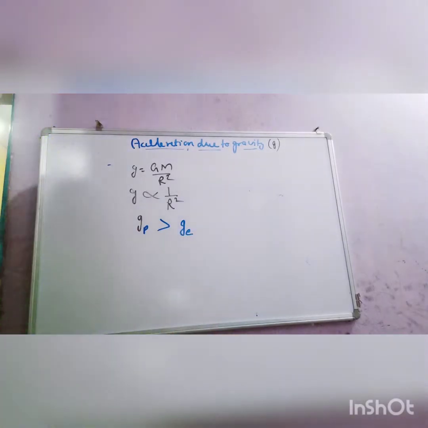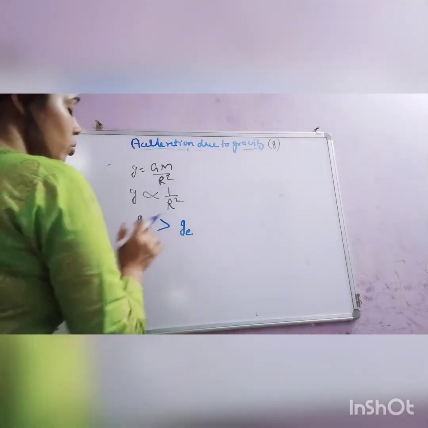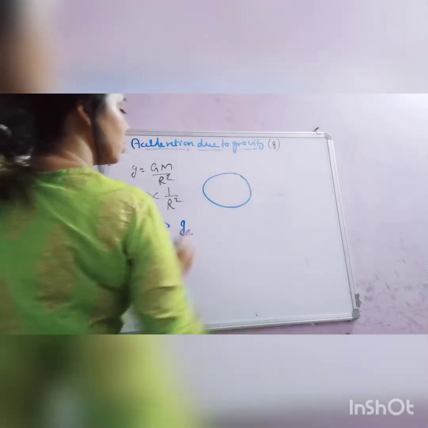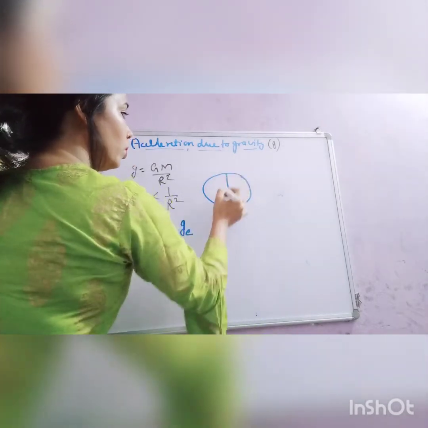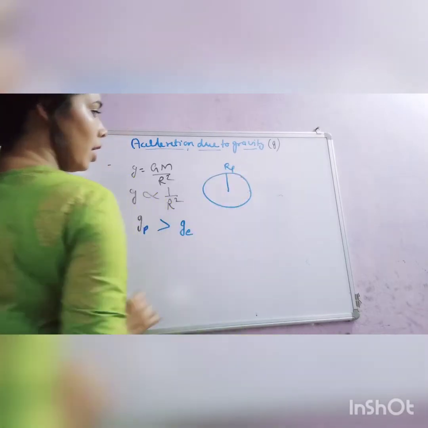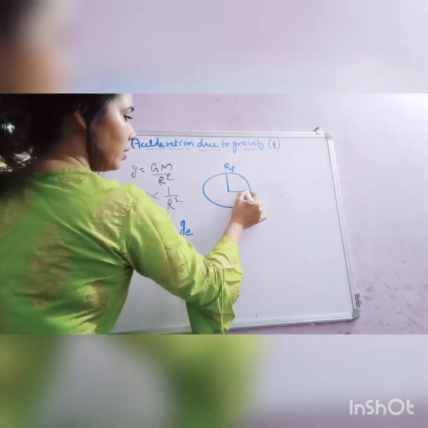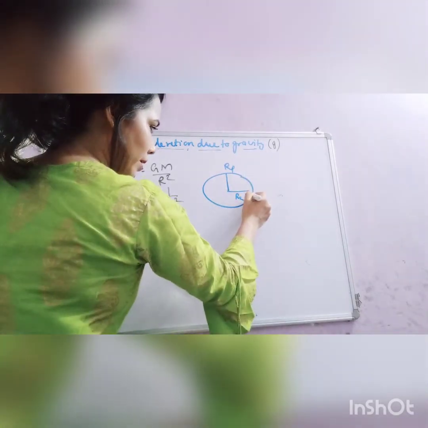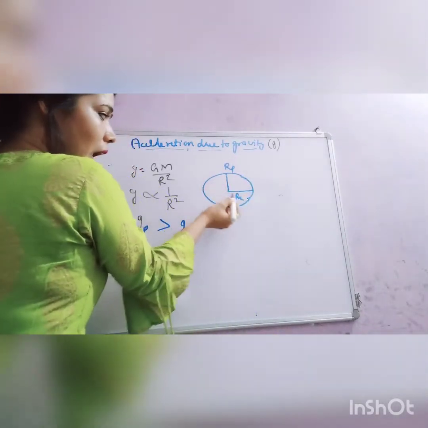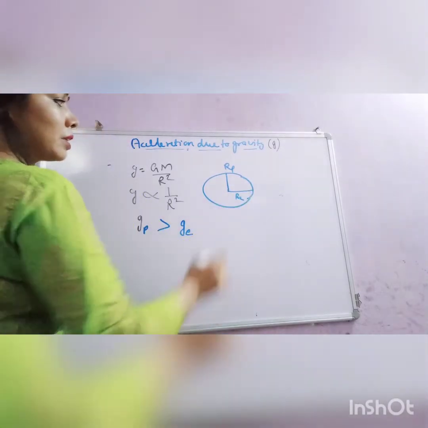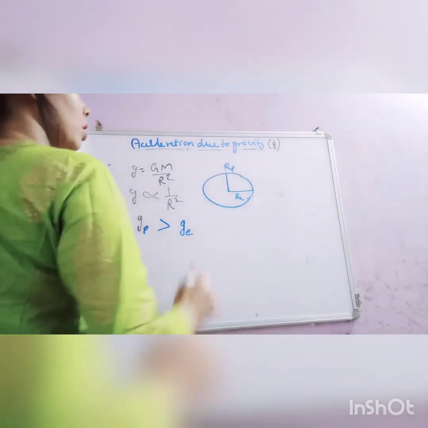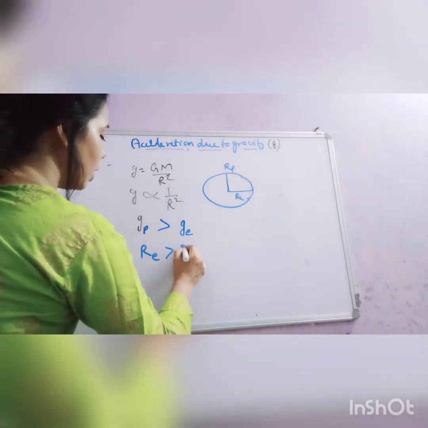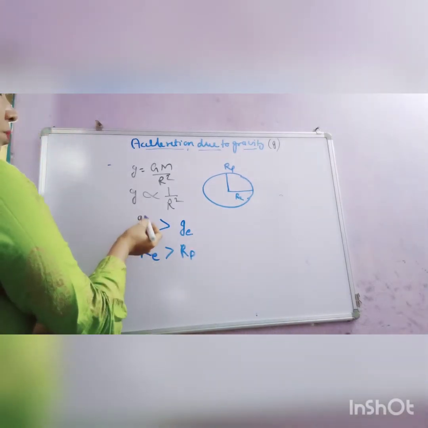This question is generally asked like a reasoning type question. So how can you answer? We know Earth is flattened. The radius at poles is smaller, Rp. Suppose this distance is Rp and this distance is Re. As we know, the Earth is of flattened type. That is, Re, the radius at equator, is greater as compared to radius at pole. Okay, we know Re is greater than Rp.